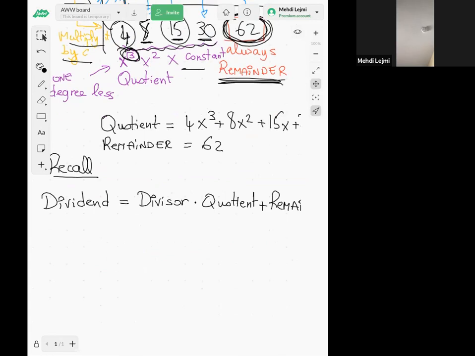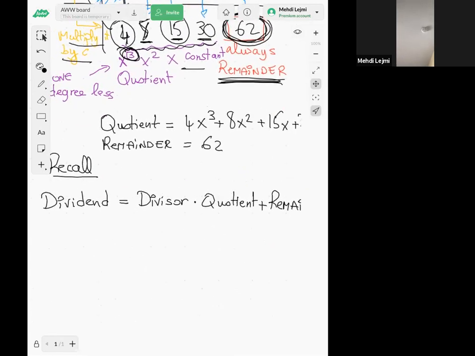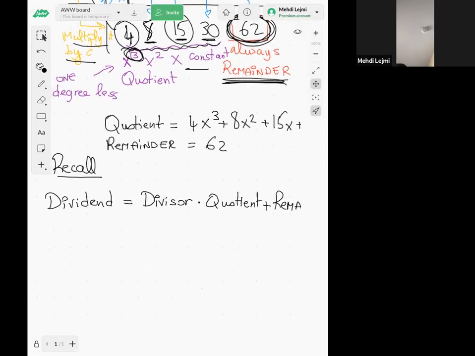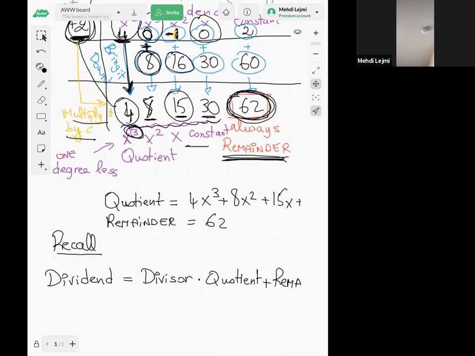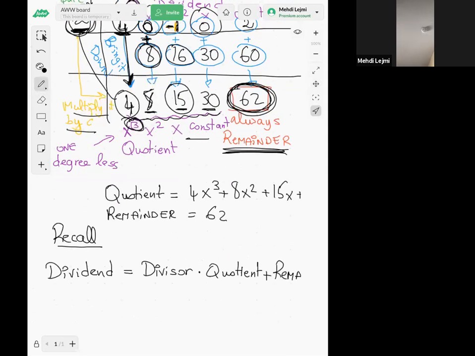But anyway, what I was saying is that our dividend is always equal to the divisor times the quotient plus the remainder, right? So like here in this example, we have 4x fourth minus x squared plus 0x plus 2. That's equal to our divisor, x minus 2, times the quotient.